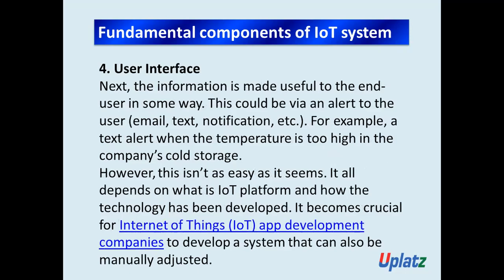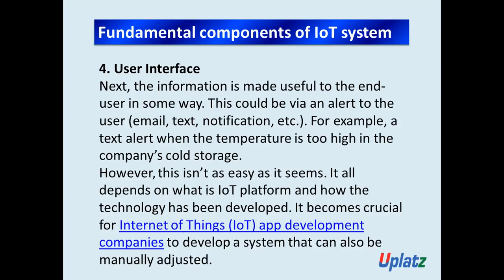The fourth component of an IoT system is the user interface. Next, the information is made useful to the end user in some way. This could be via an alert sent to the user via email, text, or notification. For example, a text alert when the temperature is too high in the company's cold storage.